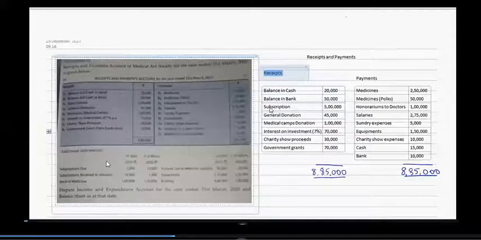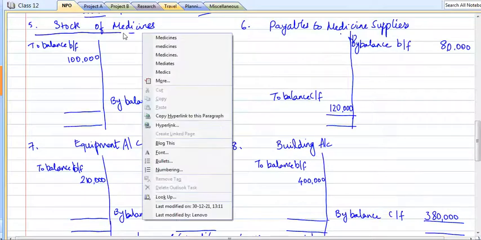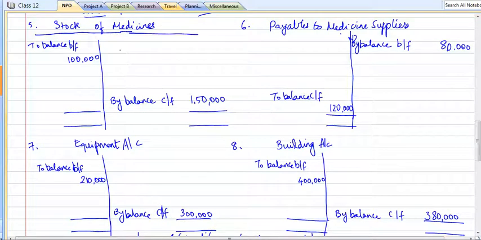Next, let's move to the next adjustment, which is stock of medicines and amount due to medicine suppliers. These two are somewhat related, so we will see these two adjustments together. We have the opening and closing balances. Now let's move on to the stock of medicines account, which is an asset, right? So it is a debit balance account. I have brought in the opening and closing balance.